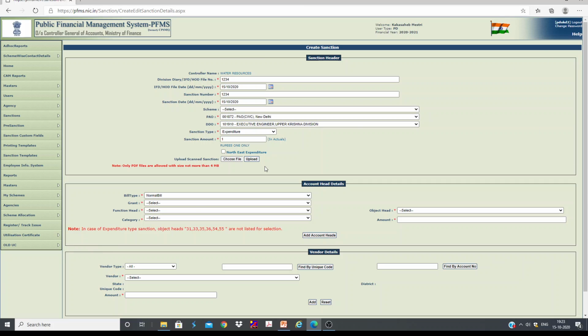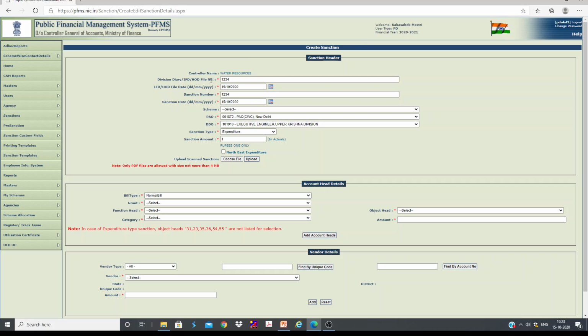And generally in our offices in NWA, for every bill we are going to issue one sanction order, and that sanction order needs to be uploaded here, but that is not compulsory. If your office is practicing the case of issuing sanction order, that is well and good. If not, there is no issue.